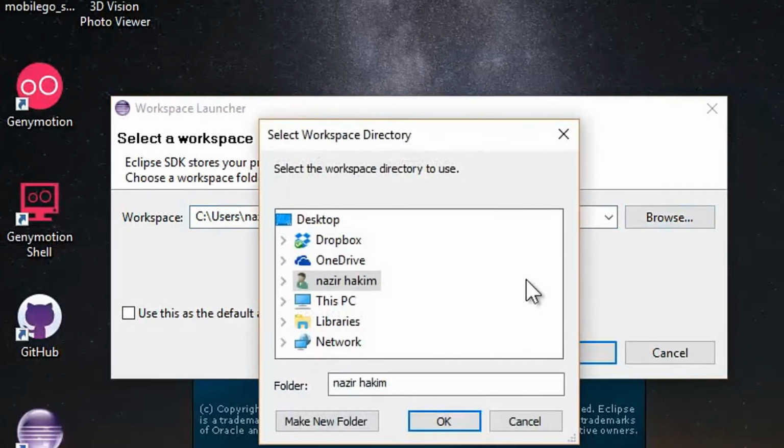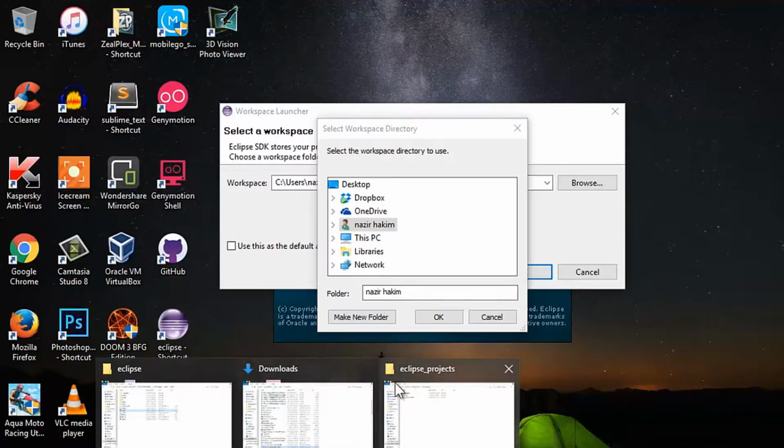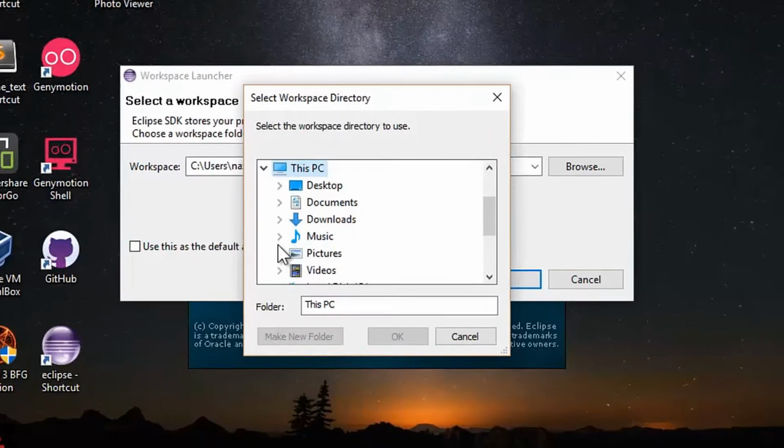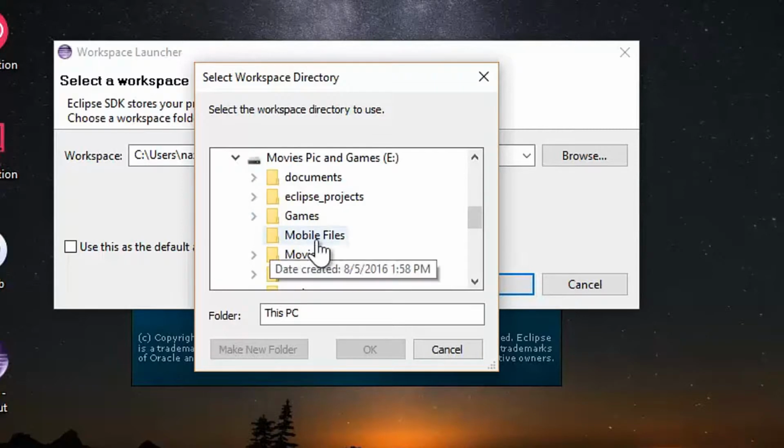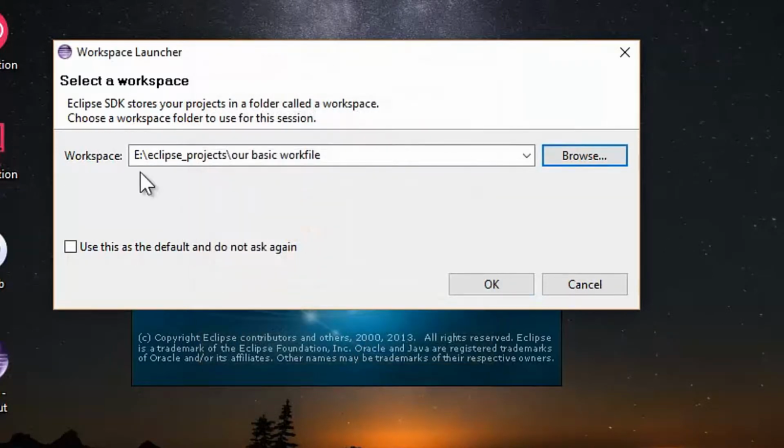So okay, now it all comes over here. So now I'm going to browse this one. Let's see where it is, inside E drive and inside Java projects. So I'm going to go to This PC, inside my E drive, inside Java project, R basic file, and hit OK. So now we have given the work file, so whatever we do inside this one, it is going to add all the files to this file. So I'm going to hit OK.